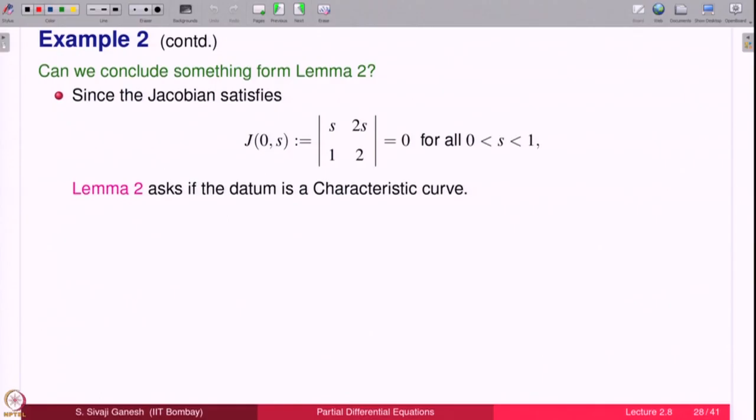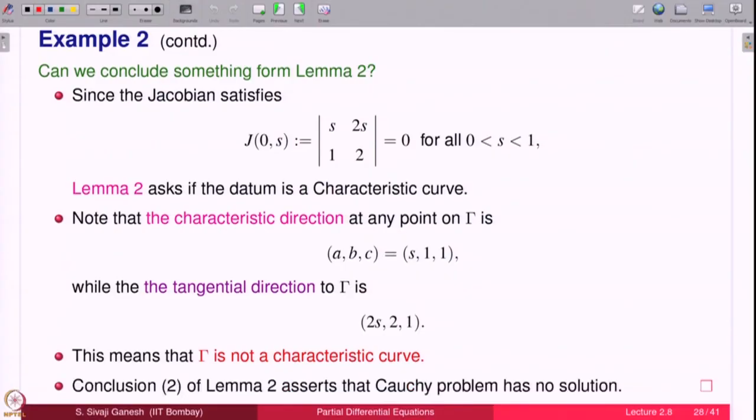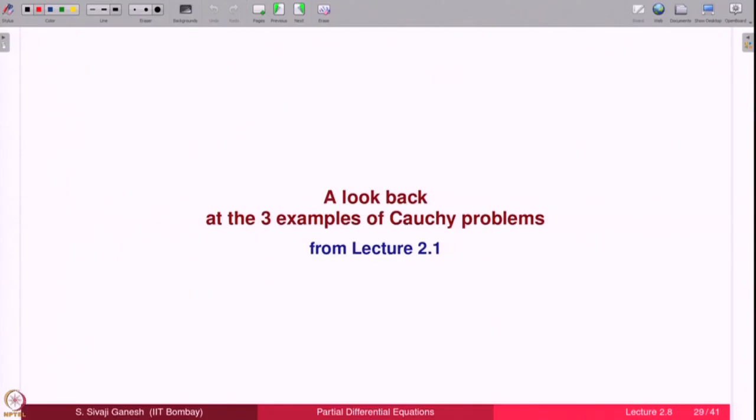Now, what does lemma 2 ask? It asks whether it is a characteristic curve. If it is a characteristic curve, the answer is infinitely many solutions. So, we check whether it is a characteristic curve or not. The characteristic direction at any point on gamma is (z, 1, 1), that is (s, 1, 1), but the tangential direction is (2s, 2, 1). So, both are not proportional, they are not parallel. Therefore, gamma is not a characteristic curve. Therefore, the second part says you do not have a solution. Conclusion 2 of lemma 2 says it has no solution.